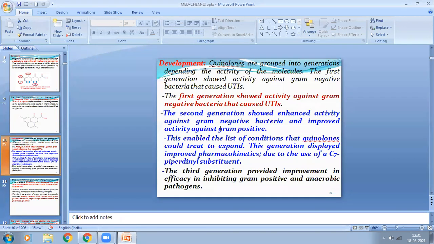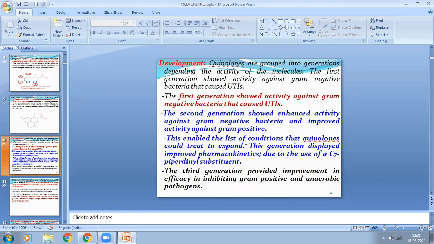Remember, first generation fluoroquinolones are active against gram-negative bacterial infection, whereas the second generation fluoroquinolones show good activity against the gram-negative bacteria and improved activity against the gram-positive bacteria also.